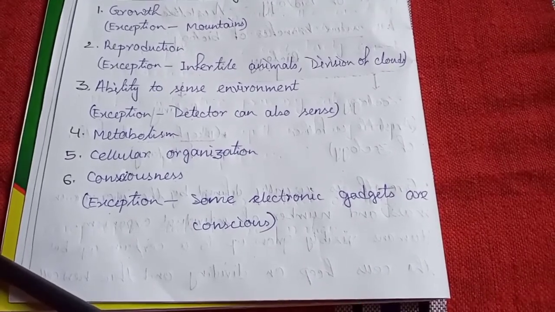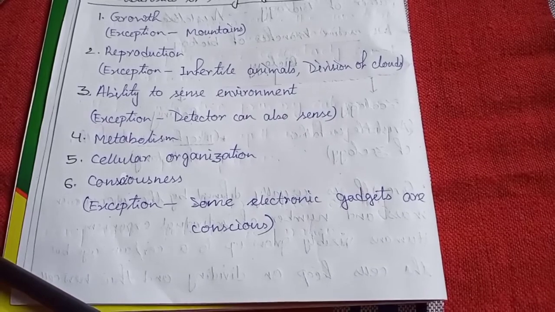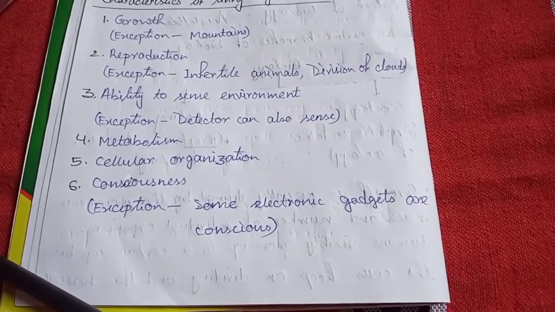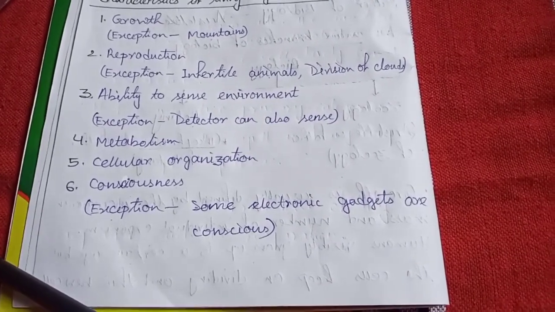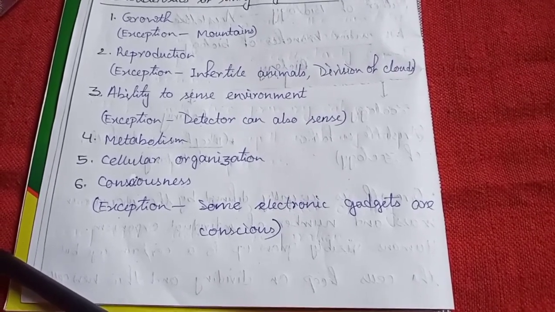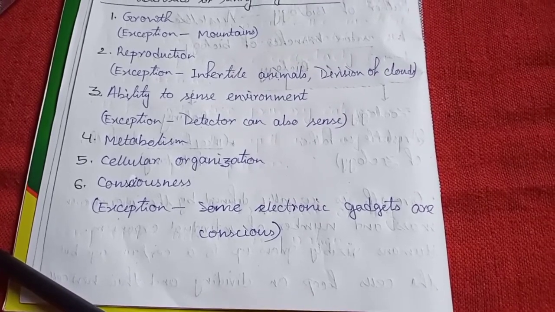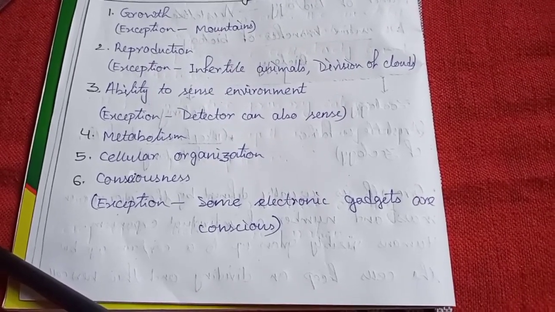Now the fourth characteristic is metabolism. Metabolism means, like, we eat food and we get energy from the food. That is metabolism in simple language.